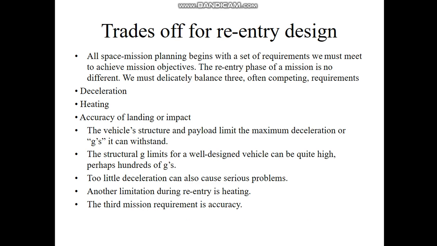But maximum G's are not the only concern of re-entry design. Too little deceleration can also cause serious problems. Similar to a rock skipping on a pond, a vehicle that doesn't slow down enough may literally bounce off the atmosphere and back into the cold reaches of space.